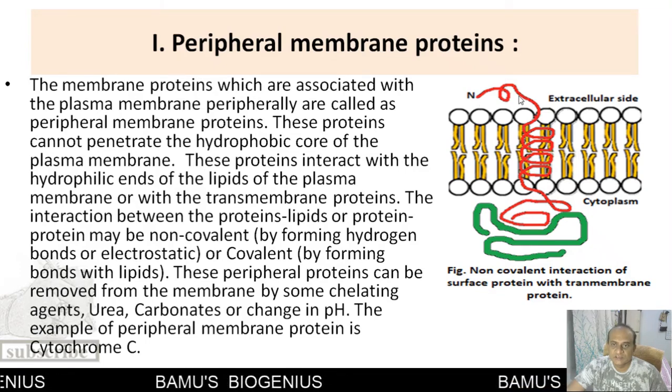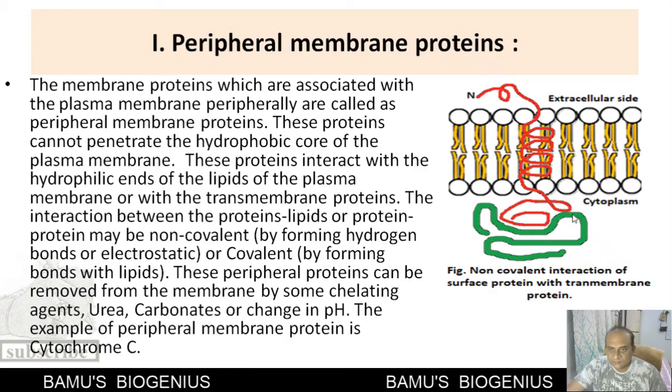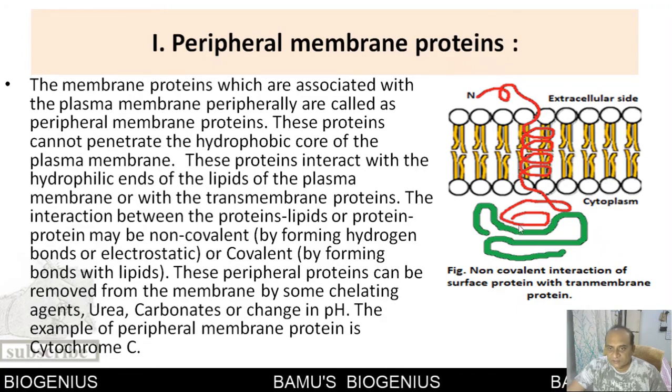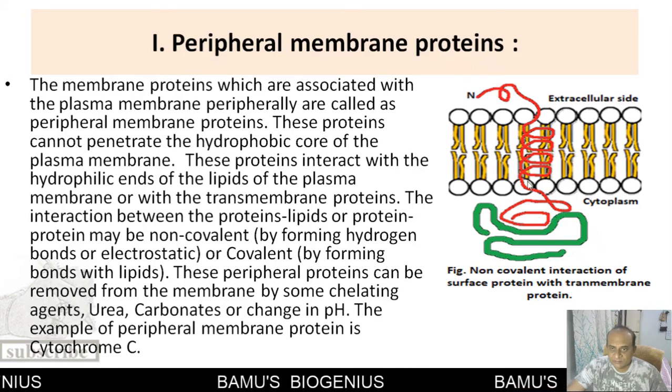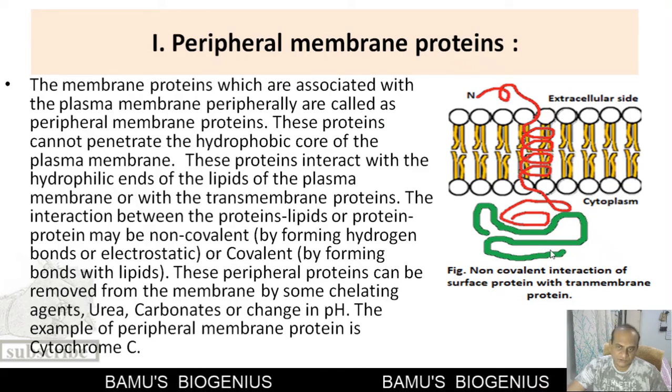The red transmembrane protein is already present inside the plasma membrane, but the green protein is called a peripheral membrane protein because it is present on the peripheral side of the plasma membrane and interacting with the protein. The interaction may be with the membrane protein, or it may be with the lipids. So this is known as a peripheral membrane protein.